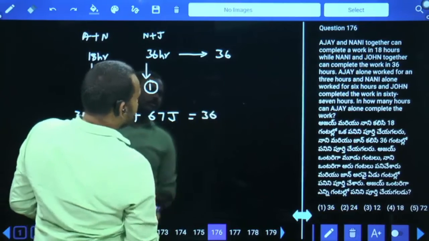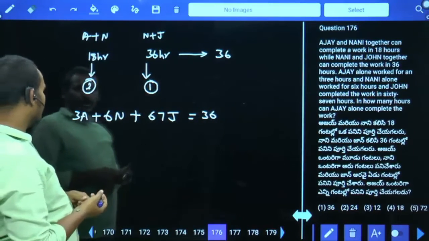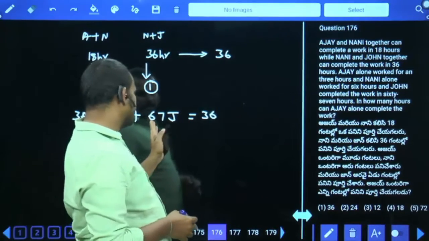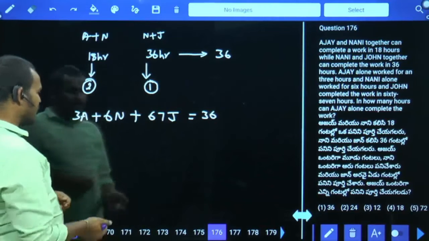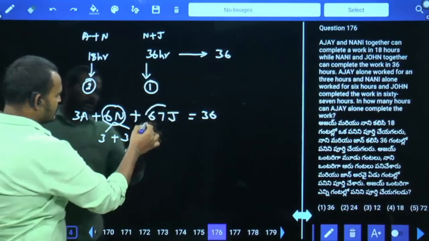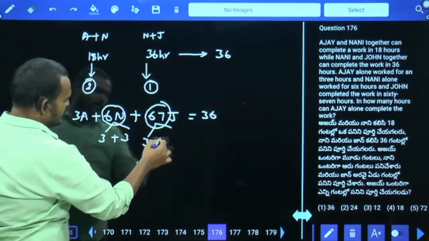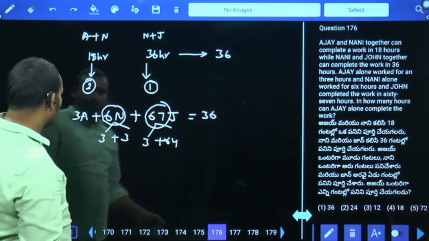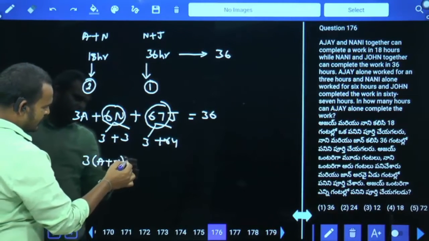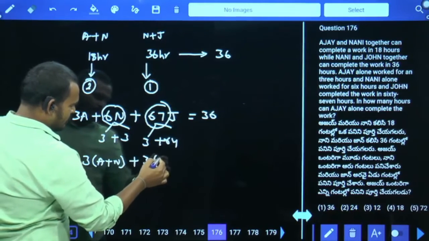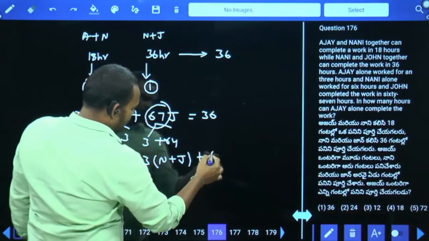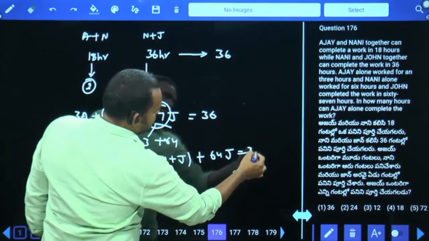First 3 hours work of Ajay, 6 hours work of Nani and 67 hours work of John. 6 we write as 3 plus 3, and 67 we write as 3 plus 64. So this we write as 3 of A plus N, plus this we write as 3 of N plus J. And what is the remaining value? 64J equal to 36.